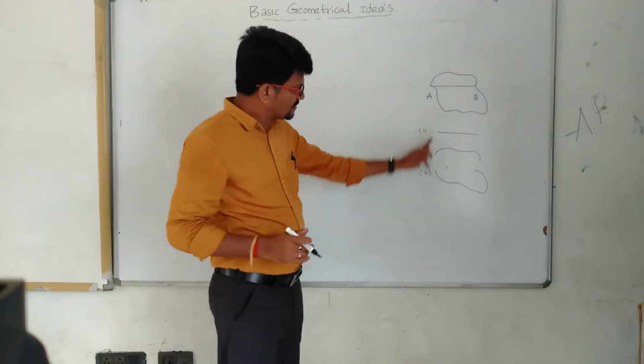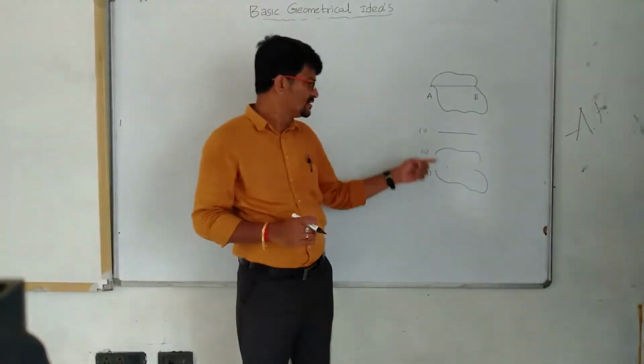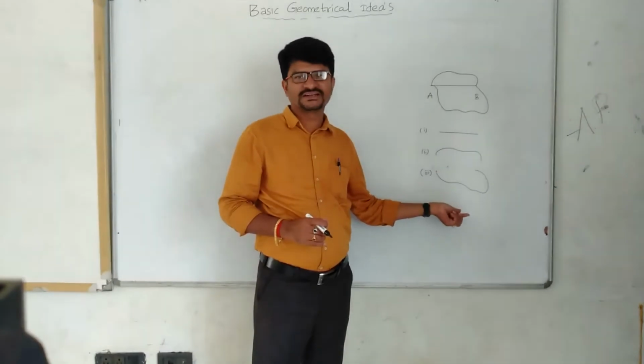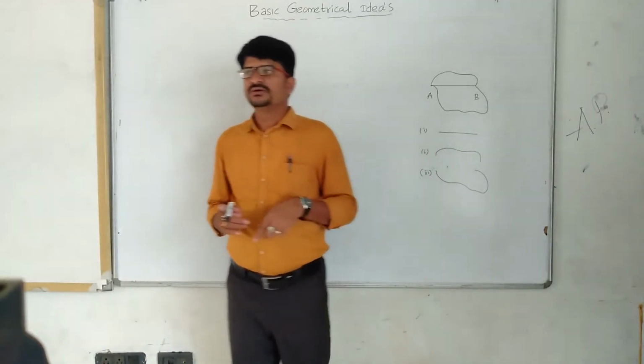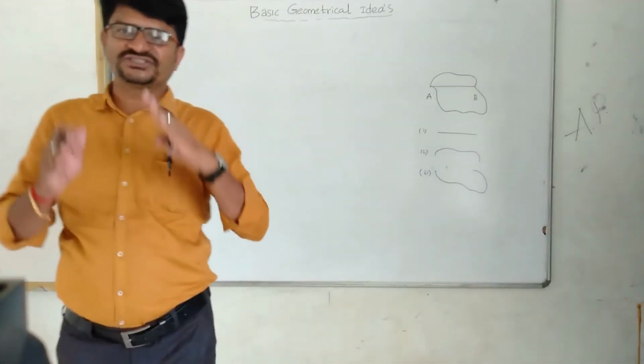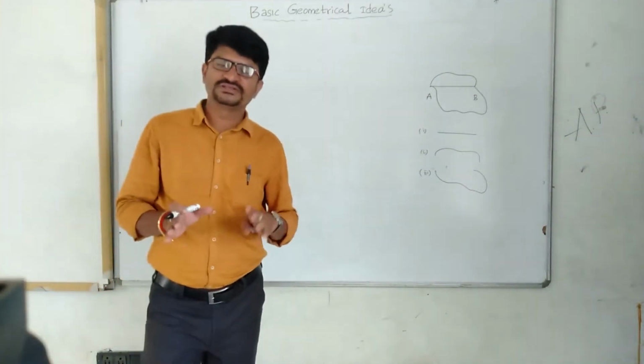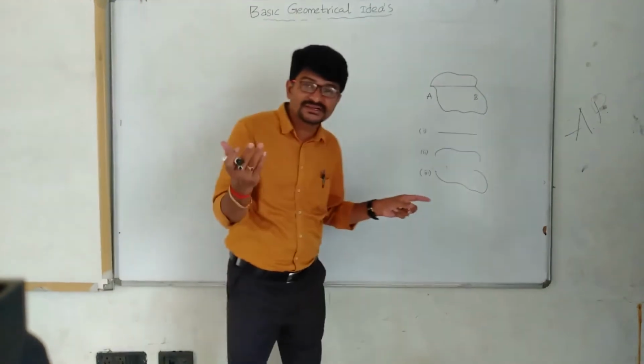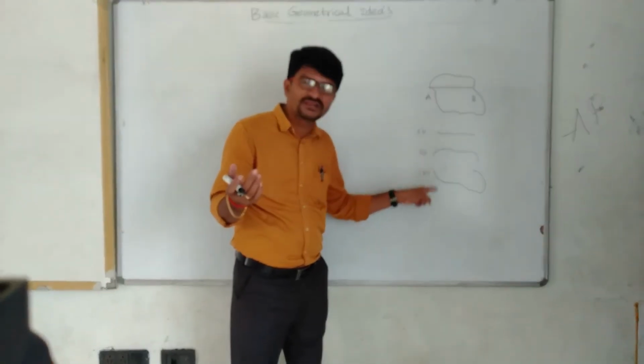Among all these three, this is straight. These are all not straight. So, a shape which is not straight is called what? Tell me, children, how will you call these?